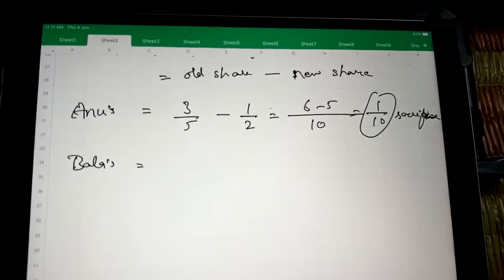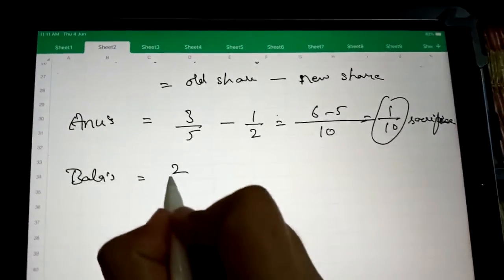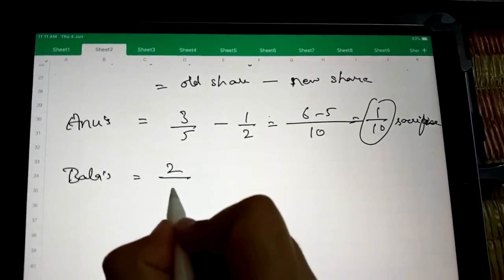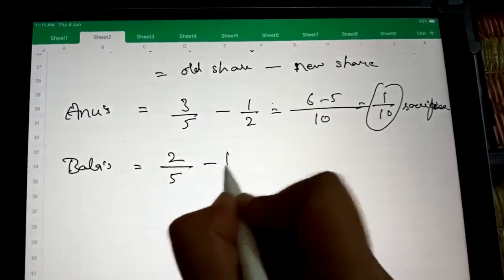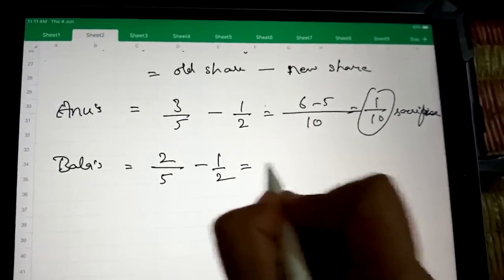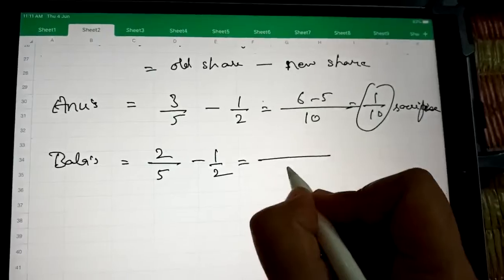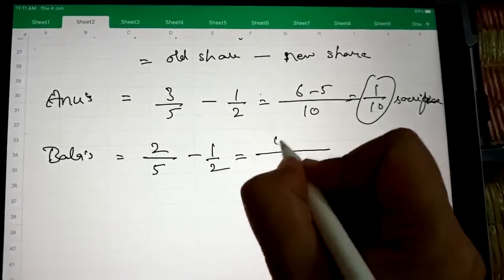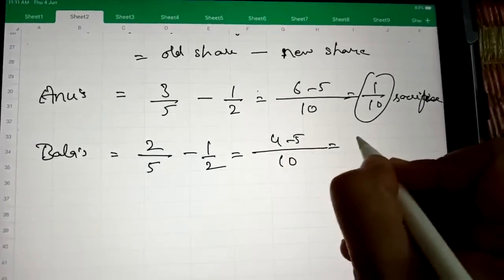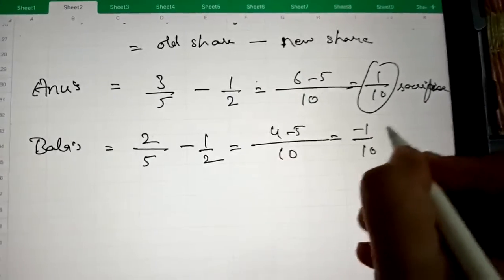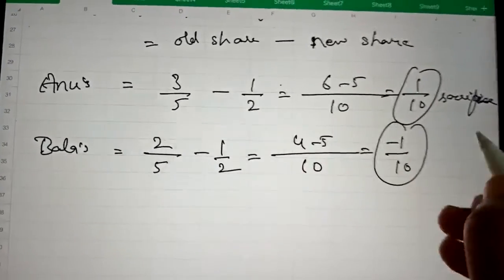Bala's old share 2/5 minus new share 1/2 is equal to minus 1/10. Being negative, it is a gain of Bala.